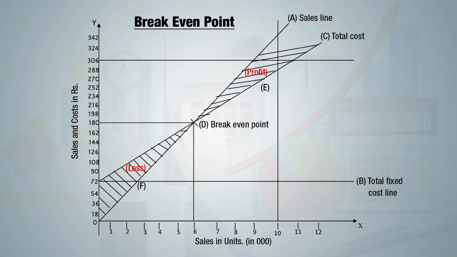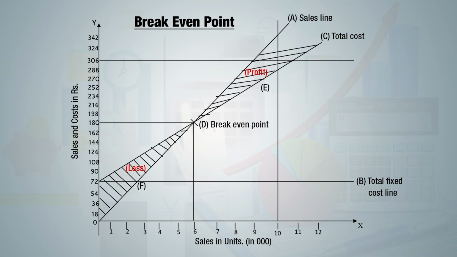Line C is total cost line. Total cost line is nothing but total of variable cost plus fixed cost. Variable cost is 0 at 0 sales, but there will be fixed cost of rupees 72,000. So total cost line starts with rupees 72,000 and it moves upward with the increase in sales, because it's a total of fixed cost as well as variable cost.